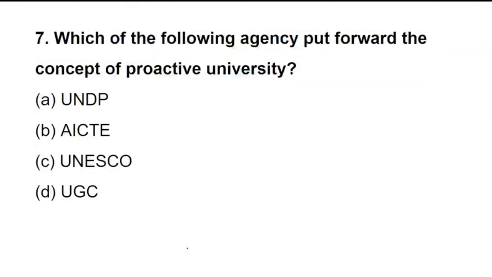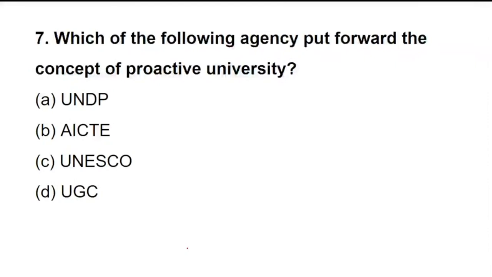Which of the following agencies put forward the concept of proactive university? So when we are talking about proactive university, is it UNDP? Is it AICTE? Is it UNESCO? Or is it UGC? Which agency has put forward the concept of what is called the proactive university?